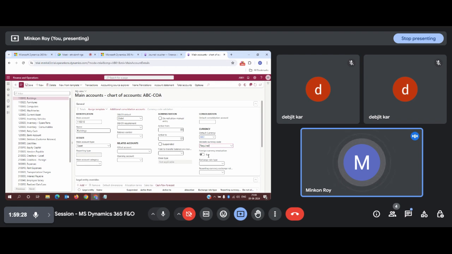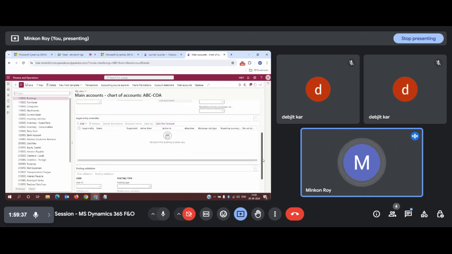Now, foreign currency revaluation is something we will discuss later. It is related to unrealized gain and loss, and indirectly it will link up with your exchange rate type. So we will see that later.